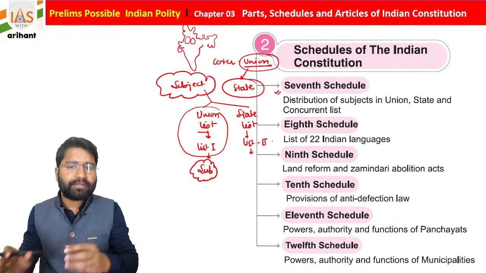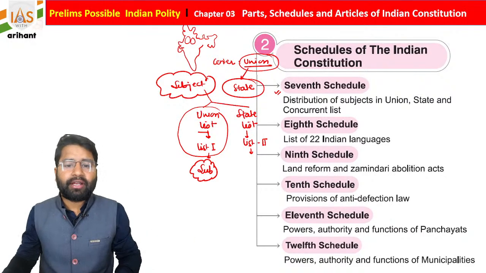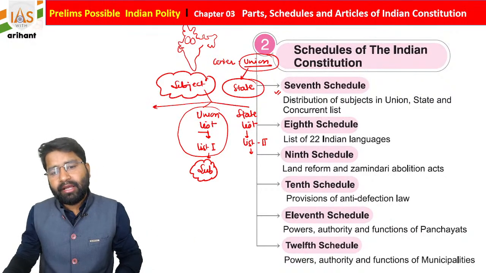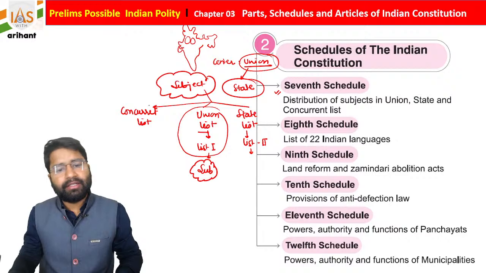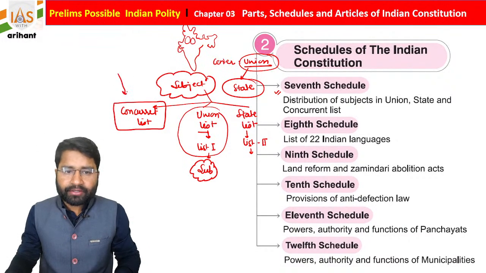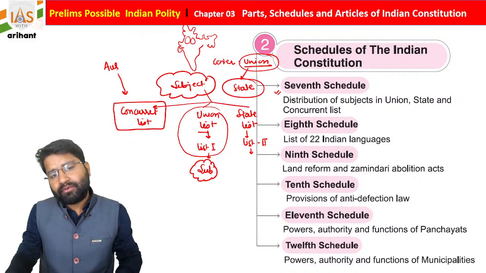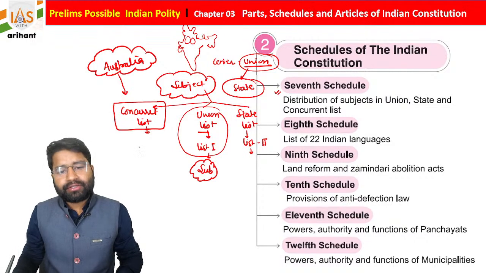Under the State List, if some provision is mentioned, only the state has the right to make rules or regulations related to that. And there is a third list also, called the Concurrent List. This concept, we already discussed, is derived from Australia, and the Concurrent List is called list number 3.